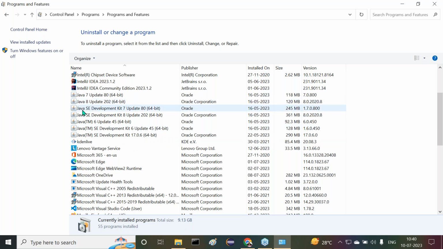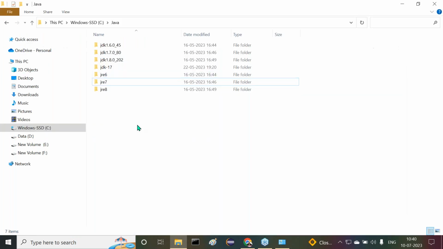Java 7, Java 8, like Java 6. These are JRE. Now Java SE Development Kit 6, 7, Java SE Development Kit 8. Like this we are getting some others. Now here we can identify clearly. These are JDKs and these are their JREs. Two things are going to be installed when we install a Java software.